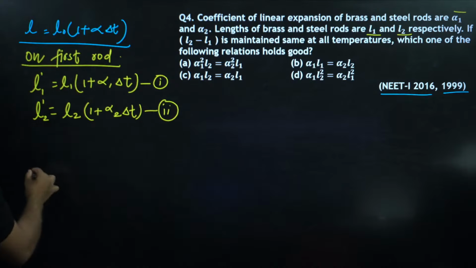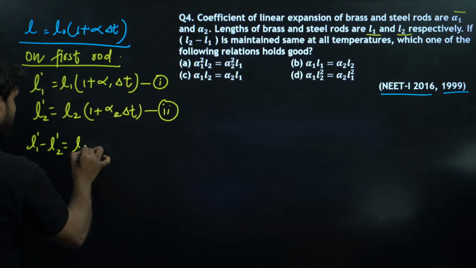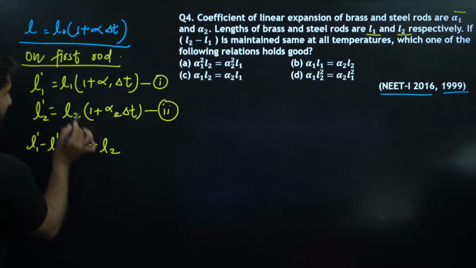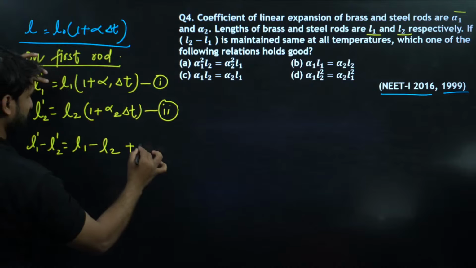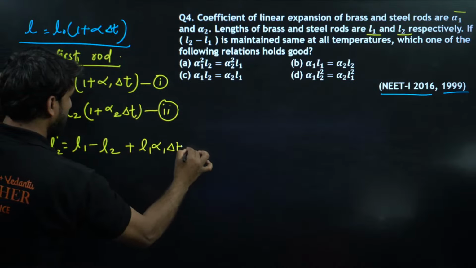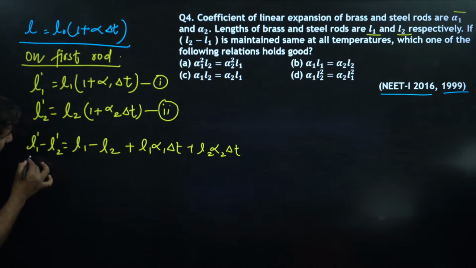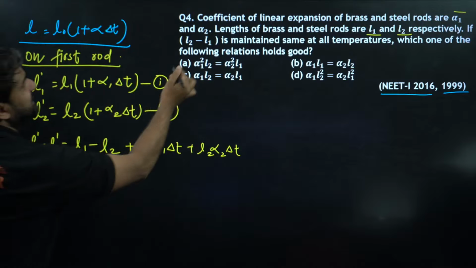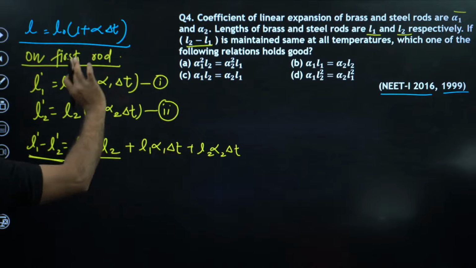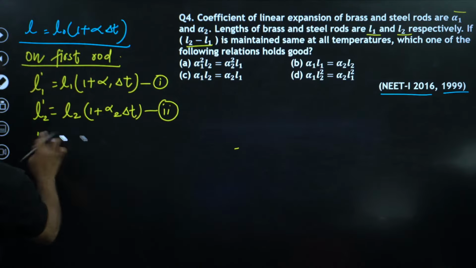Now if we subtract both the equations, L1 dash minus L2 dash will be L1 minus L2 plus L1 alpha 1 delta T minus L2 alpha 2 delta T. The question says that the difference L2 minus L1 is maintained. So let's subtract equation 1 from 2.